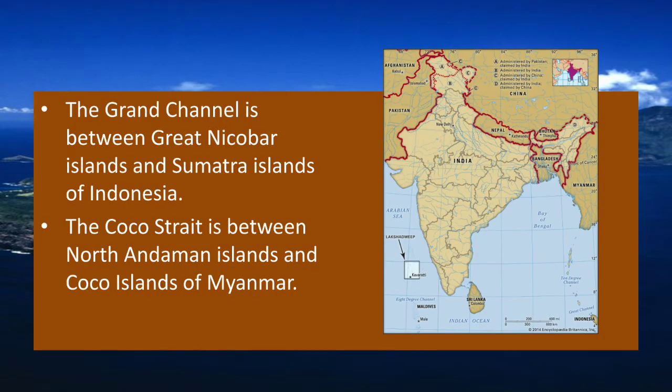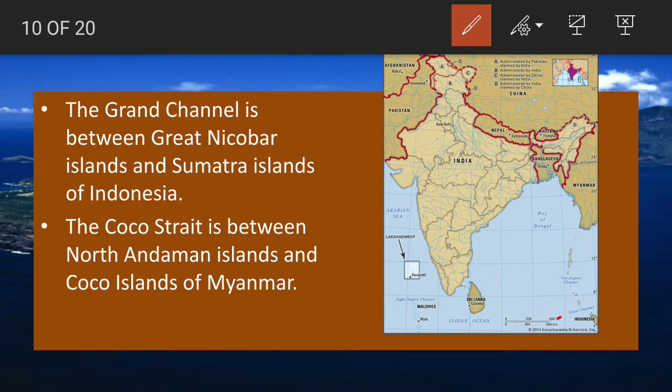Now the Great Channel is in between the Nicobar Islands, between Great Nicobar and Sumatra Islands in Indonesia. So here you can see that there is a Great Channel. This is Great Nicobar. This is Indonesia, Sumatra. So it is divided by the Great Channel. Do remember this thing. This is important. And in the northern part, Myanmar's Cocos Island and the North Andaman are divided by Cocos Strait. So this is important: in the southern point there is Great Channel, and in the top region it is Cocos Strait.